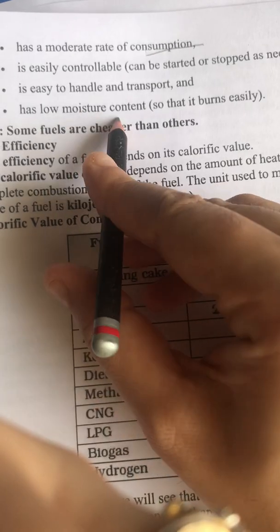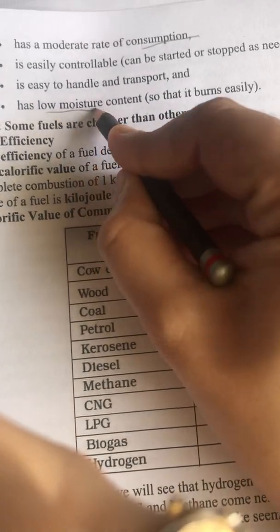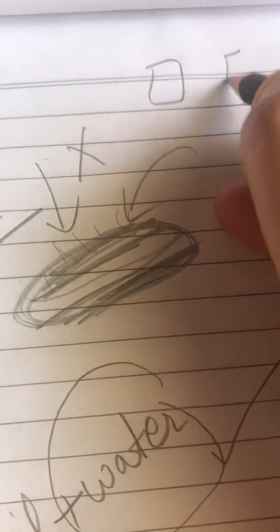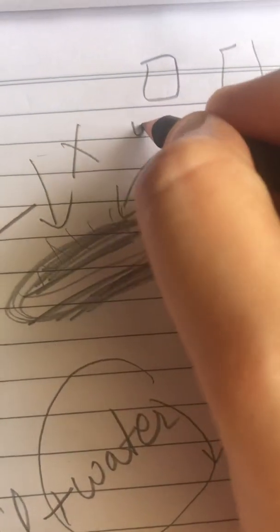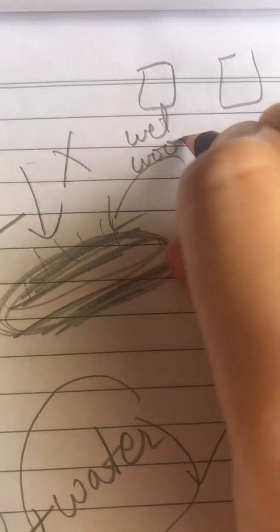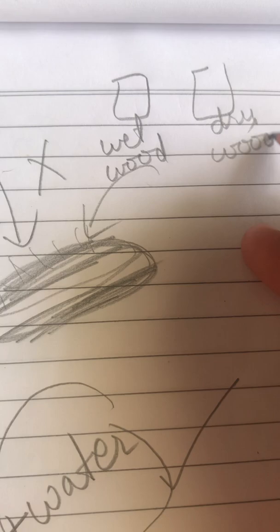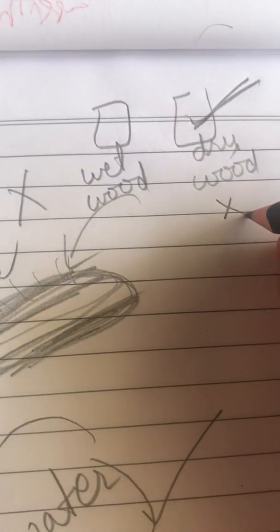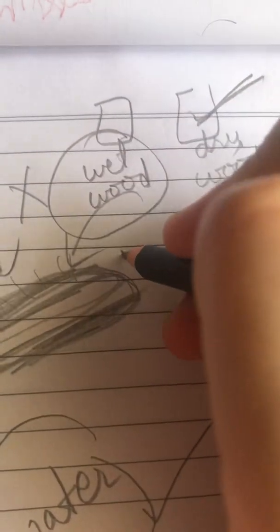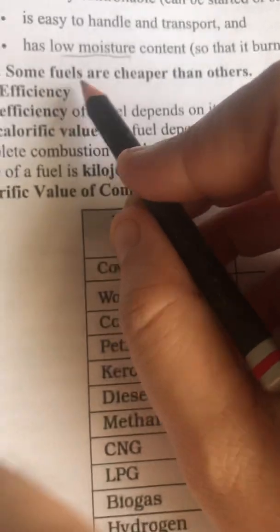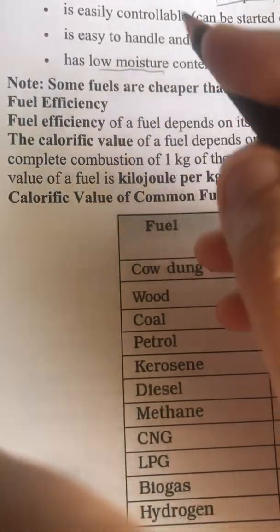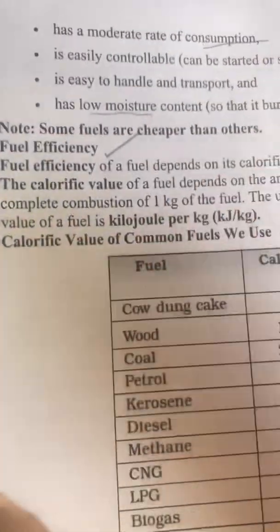Has low moisture content. Moisture: if we have two pieces of wood, this one and this one of the same kind, but one is wet wood and one is dry wood, who will catch fire first? The dry wood will catch fire first because it does not have any moisture, but the wet wood has moisture in it, so it takes time to burn. Next, some fuels are cheaper than others. Next, we have fuel efficiency.